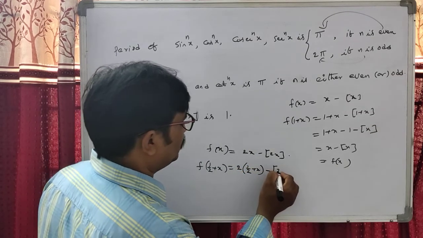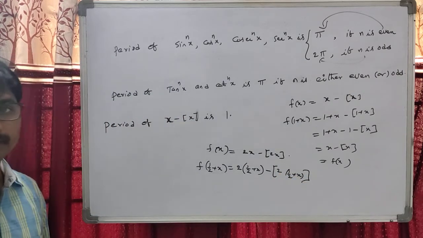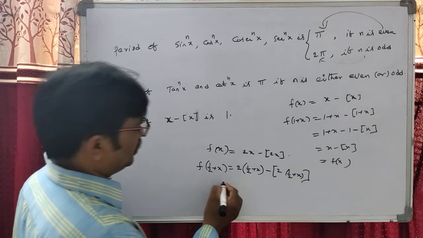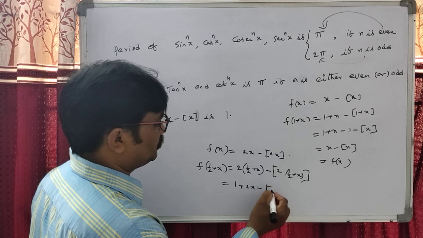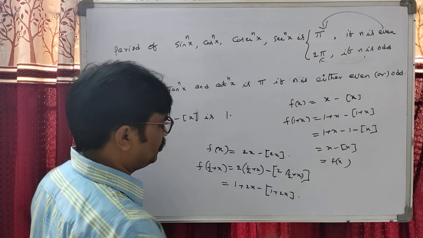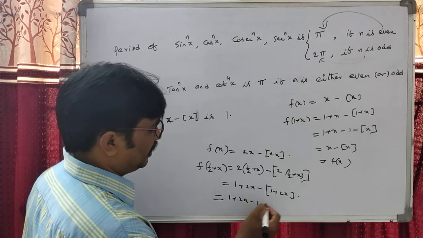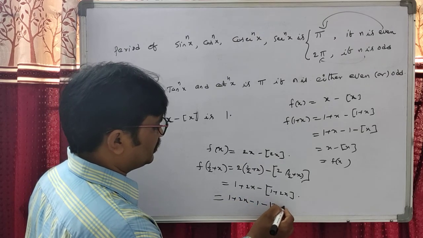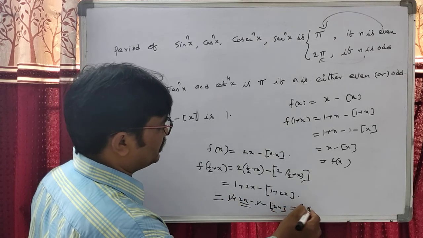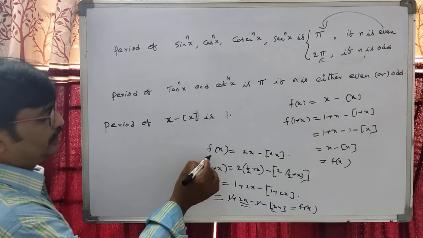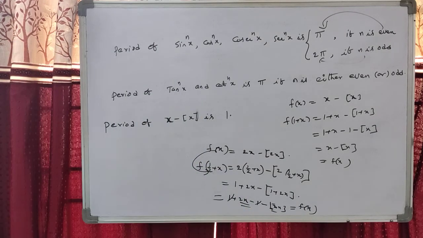Then 2 into 1 by 2 plus x is multiplied out as 1 plus 2x. So this is 1 plus 2x minus step of 1 plus 2x, which is 1 plus 2x minus 1 minus step of 2x. The 1s cancel, giving 2x minus step of 2x, which is f of x. So undoubtedly the period is 1 by 2.